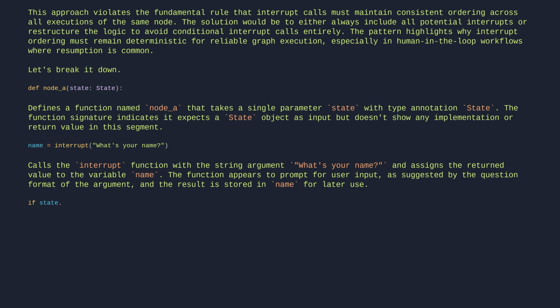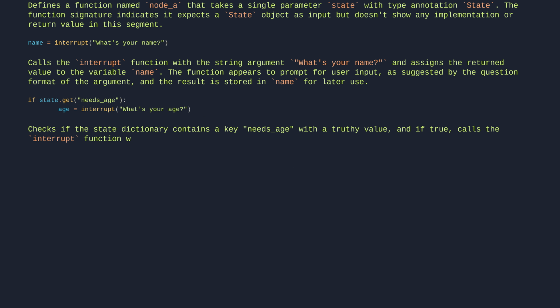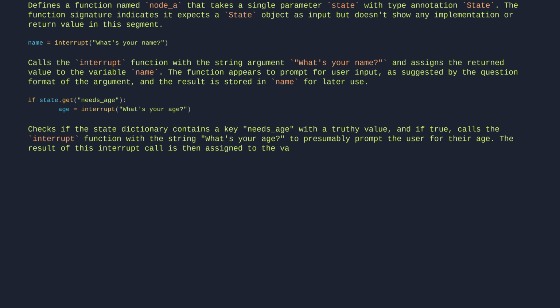if state.get("needs_age"): age = interrupt("What's your age?") checks if the state dictionary contains a key needs_age with a truthy value, and if true, calls the interrupt function with the string "What's your age?" to presumably prompt the user for their age. The result of this interrupt call is then assigned to the variable age.